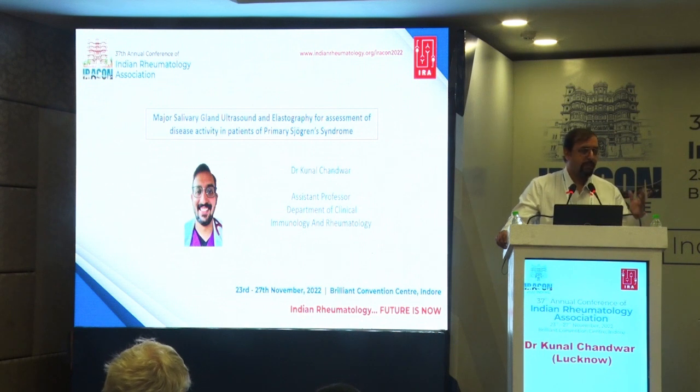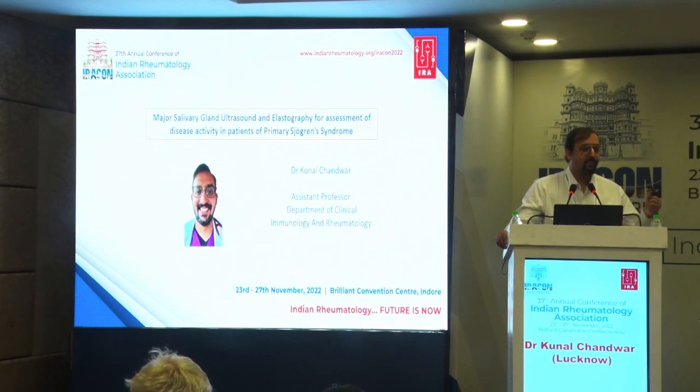So there are actually 2 types of elastography that is done. One is the real-time, this is a qualitative elastography that we did. The liver one is a quantitative one. You get a value for it. So they have also done studies and proven that any patients who have something above 6.5 kilopascals, if you have the value, it is more suggestive of Sjogren's.